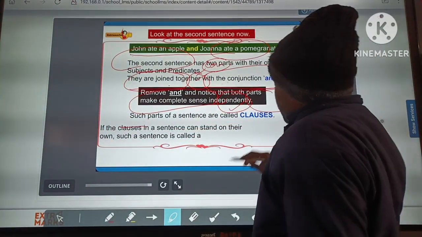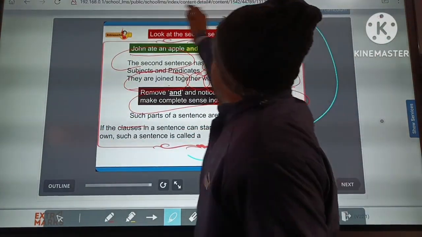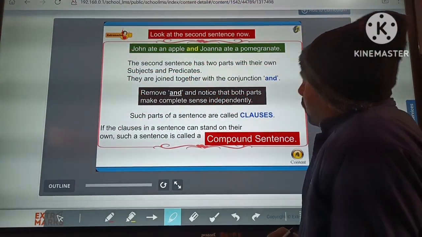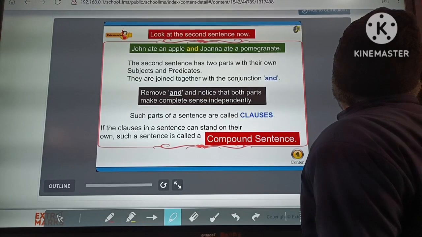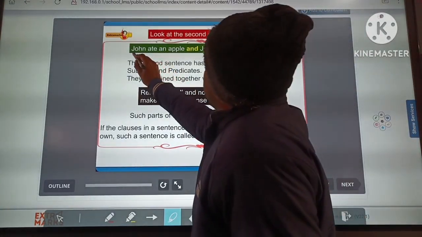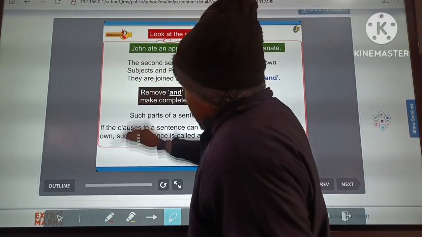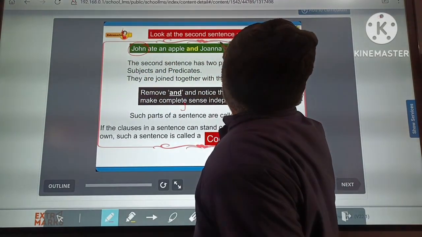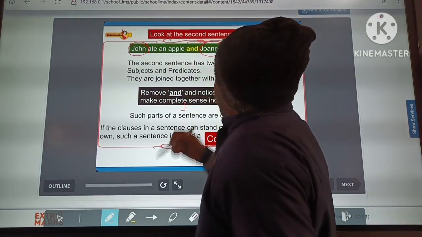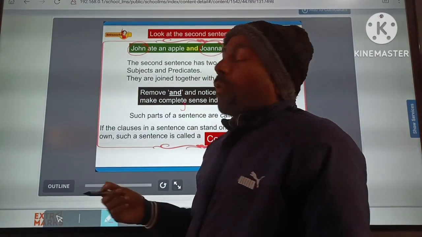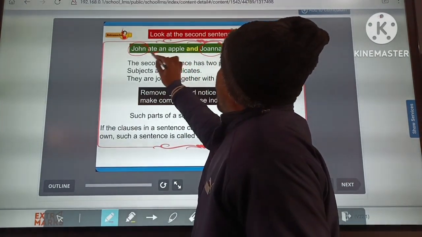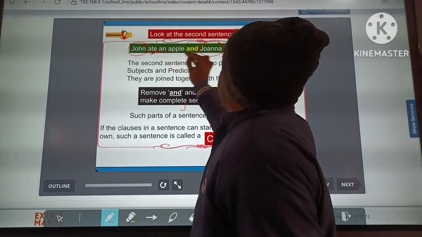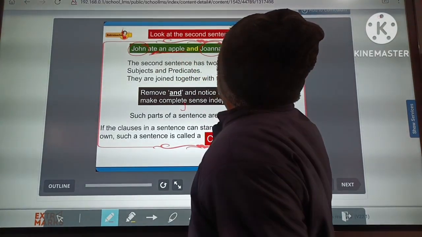Okay. Now next. You can see here, in this sentence this is one subject and this is another subject. Both subjects have their own word, and the rest of the words are the predicate. Ate an apple, ate a pomegranate.